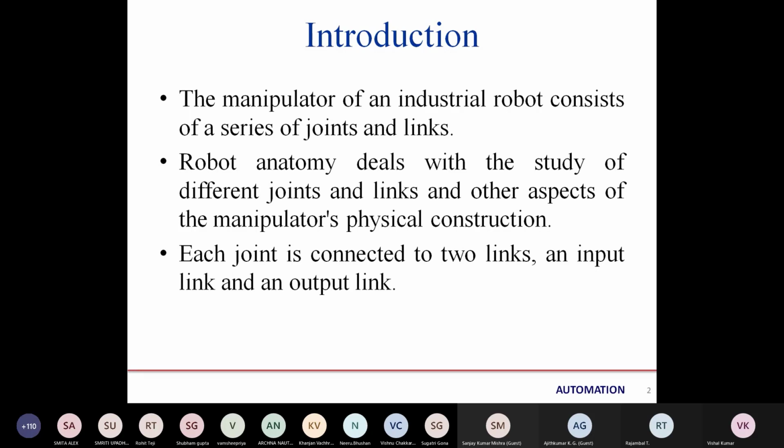So each joint is connected to two links. One is the input link and another one is the output link. Like for the elbow, we have two links, one is the lower arm and the other is the upper arm. So the upper arm will be the input link for the elbow, and the output link will be the lower arm. Likewise, for the shoulder, we have chest and upper arm. The upper arm will be the output link for the joint, and the chest will be the input link. So this is the relation between the link and joint, and how each joint is connected to two links.